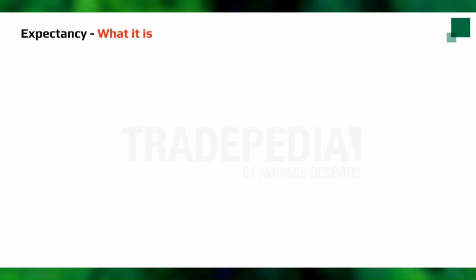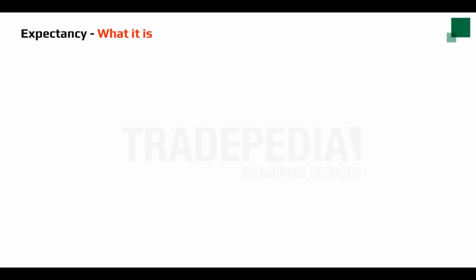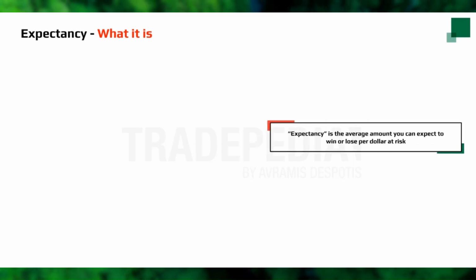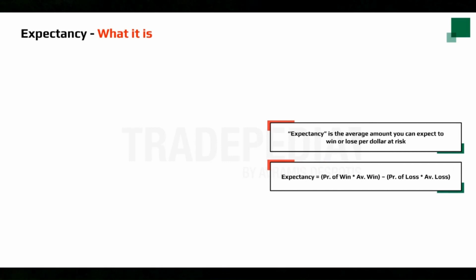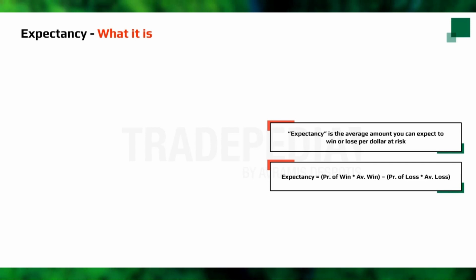Now that we understand the risk-to-reward ratios, we can discuss trading expectancy. Expectancy is the average amount you can expect to win or lose per dollar at risk. Mathematically, it is defined as the probability of win times the average win minus the probability of loss times the average loss.